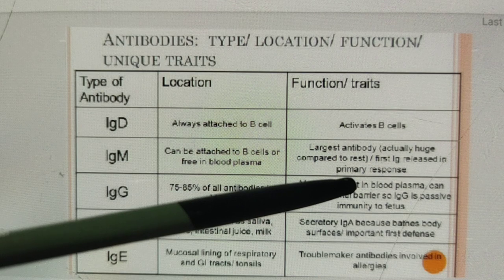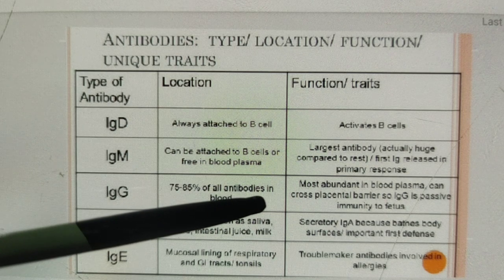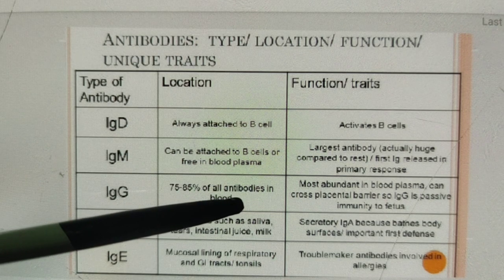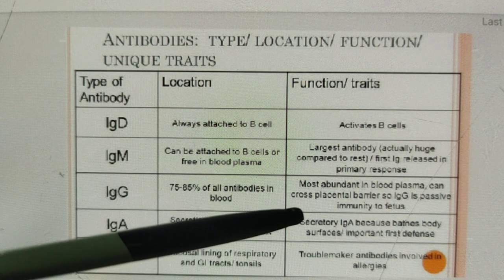First Ig released in primary response. Next, IgG, 75 to 80% of all antibodies in blood. Most abundant in blood plasma, can cross the placenta barrier. So IgG gives passive immunity to the fetus.